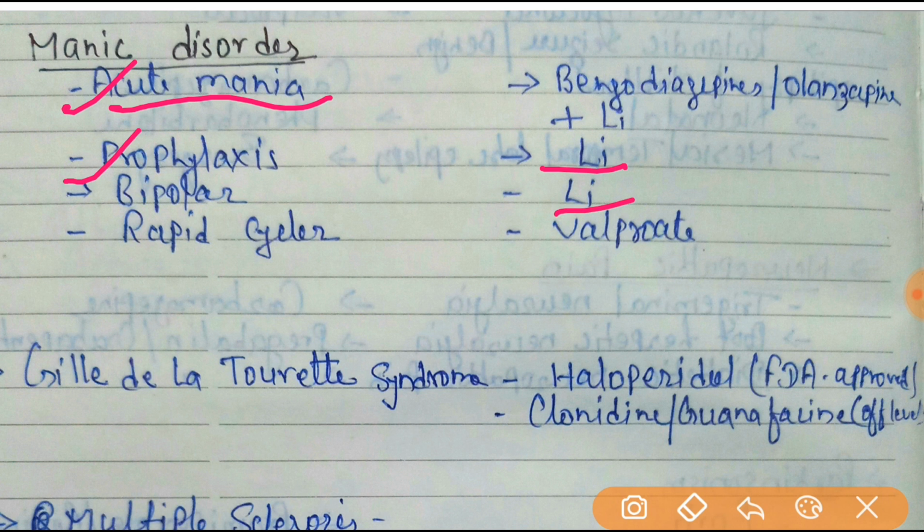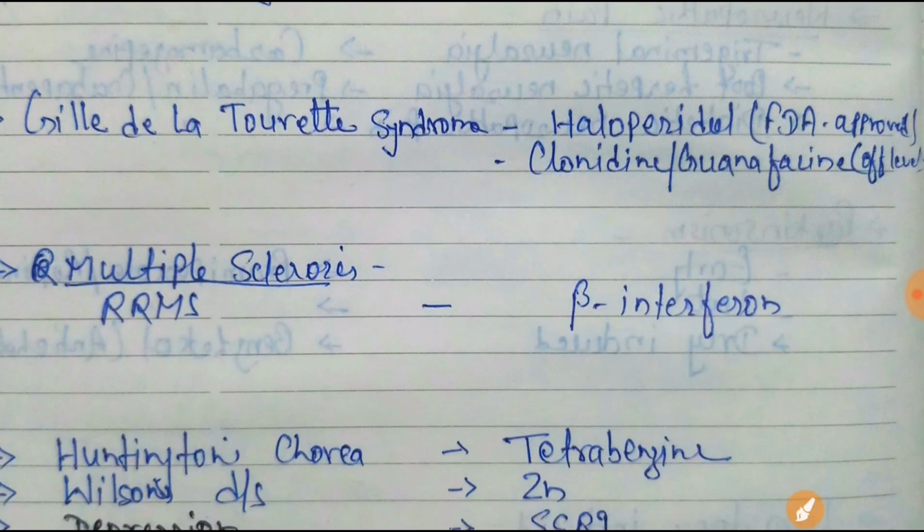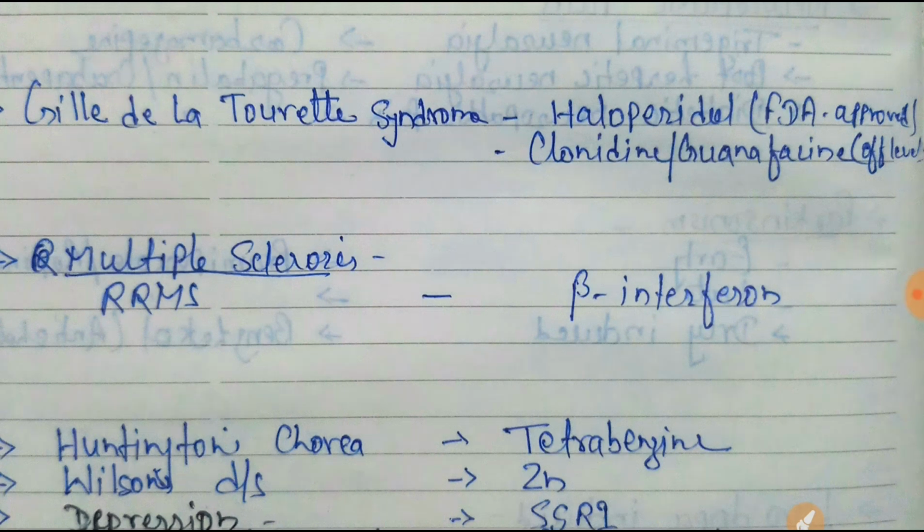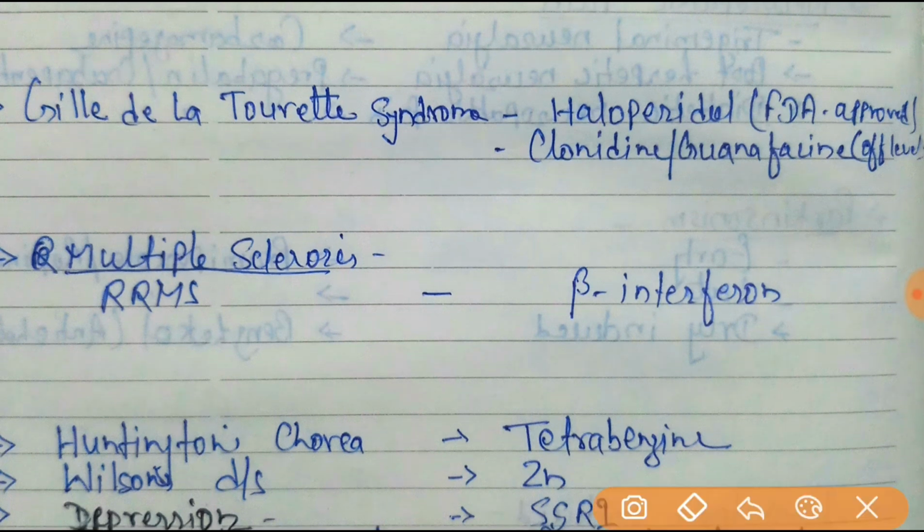Rapid cycling, valproate will be the drug of choice. Next one is Gilles de la Tourette syndrome. Haloperidol will be the drug of choice, FDA approved, and clonidine and guanfacine will also be the drug of choice.